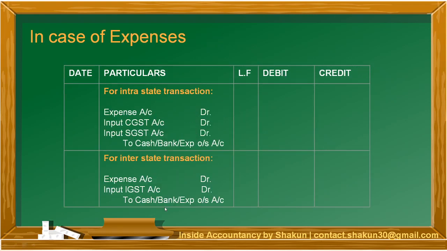Moving on, in case of expenses, just like purchases, expense account is debited and cash or bank or outstanding expense account is credited. Now, if it is an expense, obviously input account will be there. It is an input GST. If it is an intra-state transaction, then it will be CGST, SGST, or if it is an interstate, then IGST.